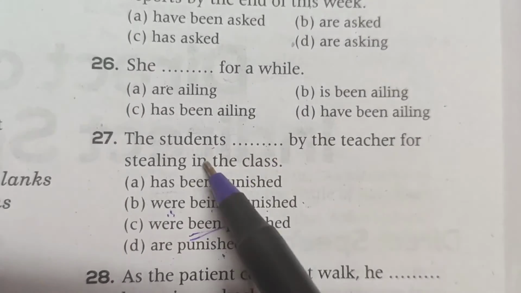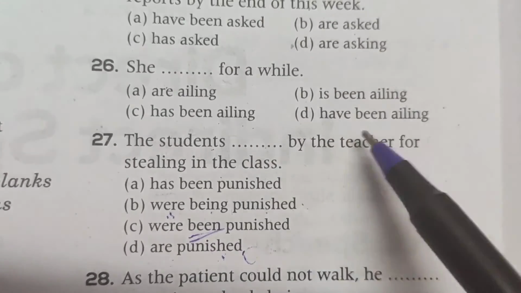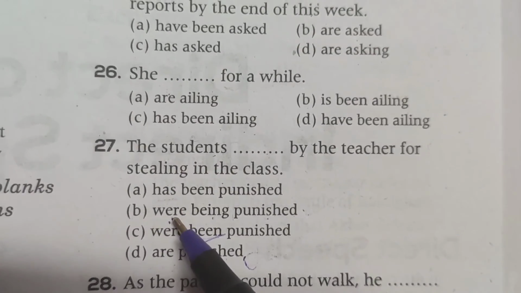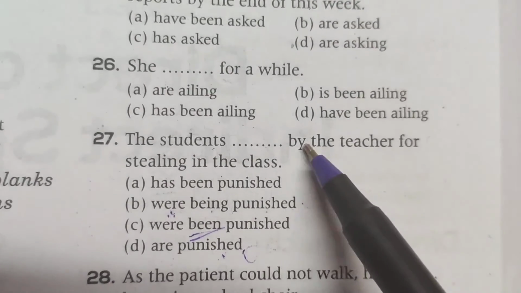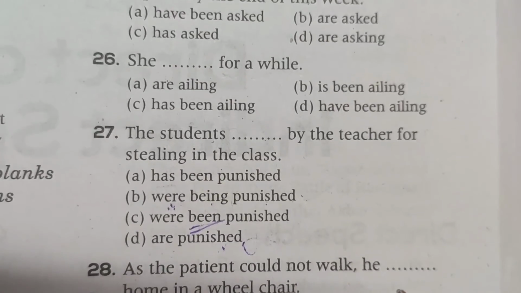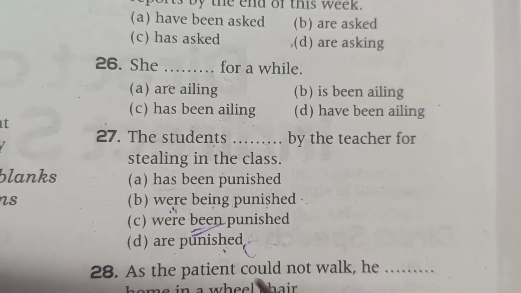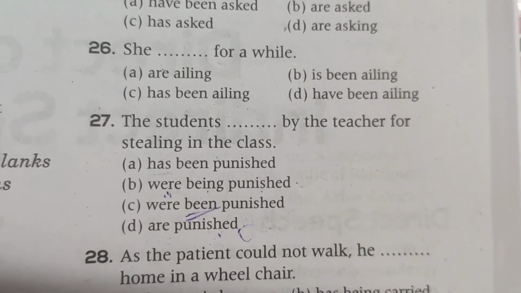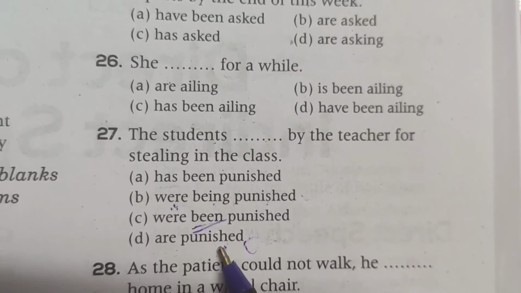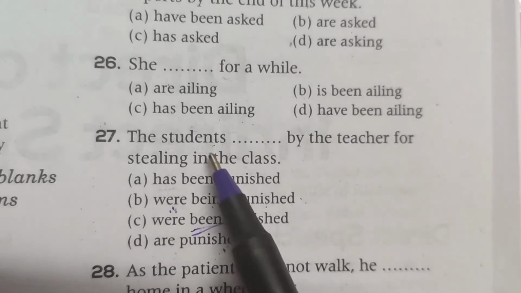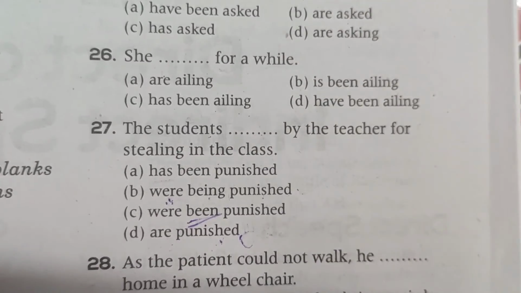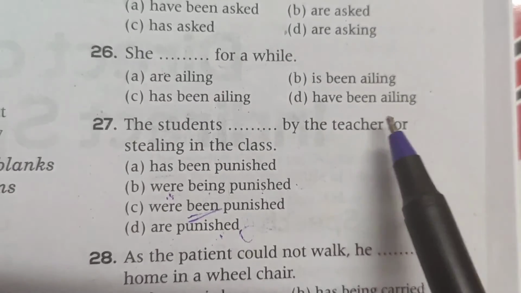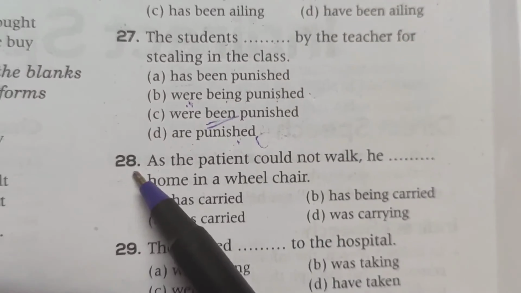So this thing happened. This has been over. So the students were being punished by the teacher for stealing in the class. I am rejecting the other option. You know why? Because are punished is the passive form of simple present, and you know the rule of simple present. We use simple present to show regular action. So this is not a regular action. This action just happened. That's all. So the correct answer is the students were being punished by the teacher for stealing in the class.